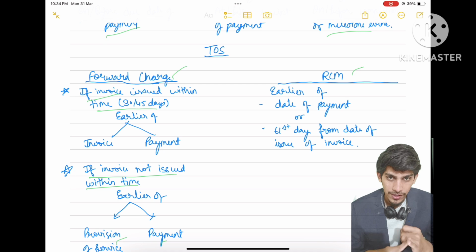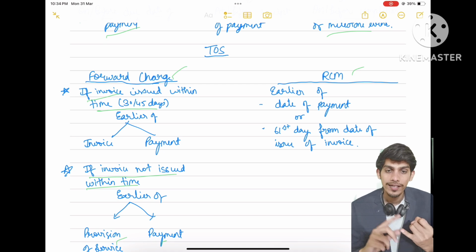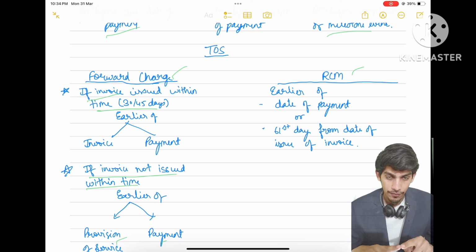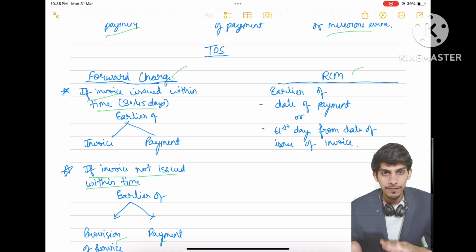Provision of service was 15th June. So my time of supply will be 15th June, not 20th July on which I issued invoice. The invoice or payment condition will be applicable only when invoice was issued on time. If not issued on time, then the provision of service or payment, earlier of these two dates.